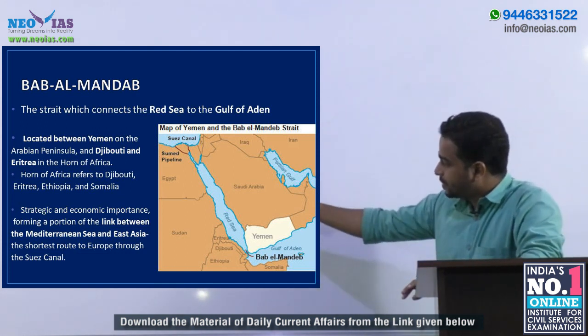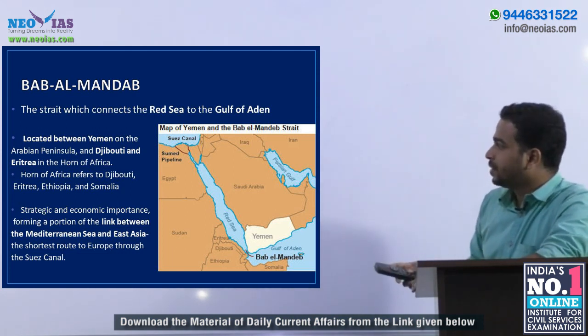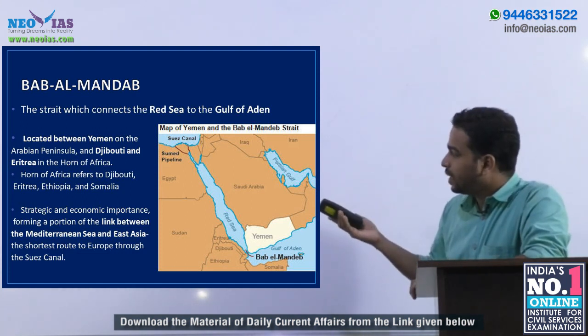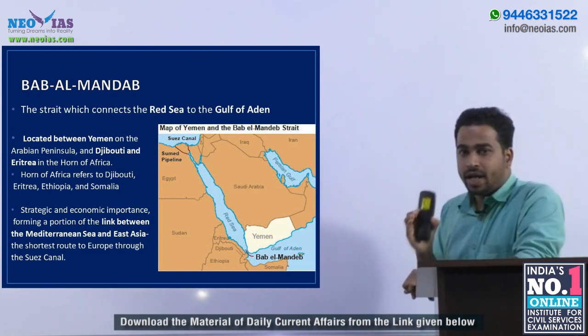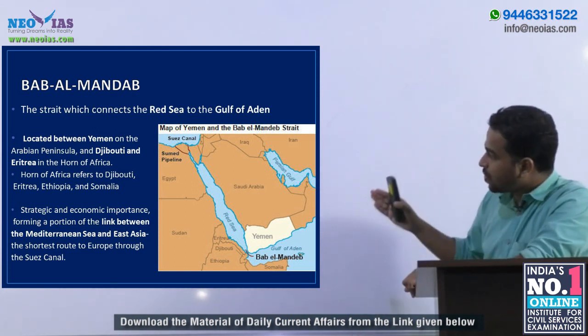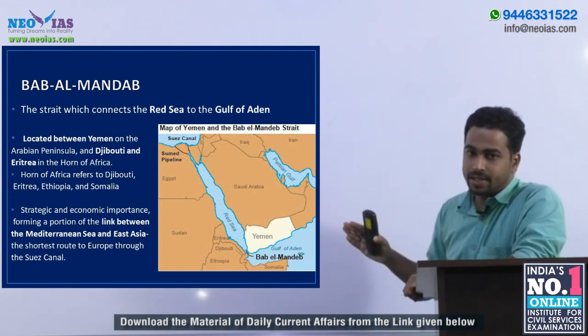This comes across this strait which connects the Red Sea and the Gulf of Aden. Horn of Africa refers to Djibouti, Eritrea, Ethiopia and Somalia. This particular strait has very high strategic and economic importance because it is the shortest way to Europe from East Asia.